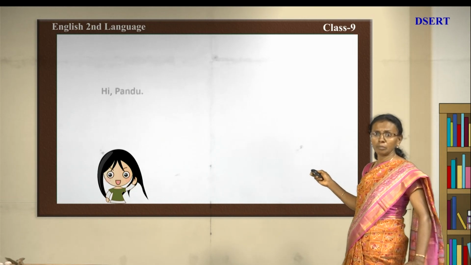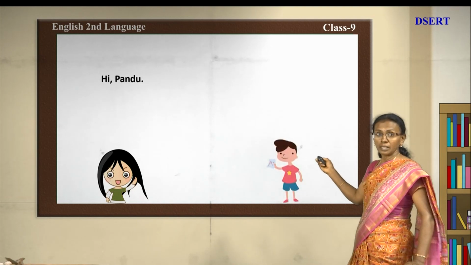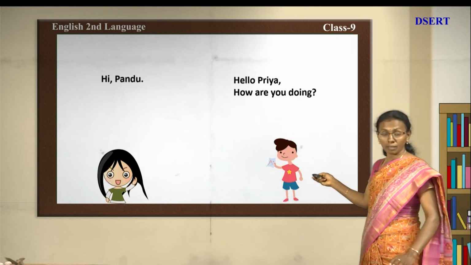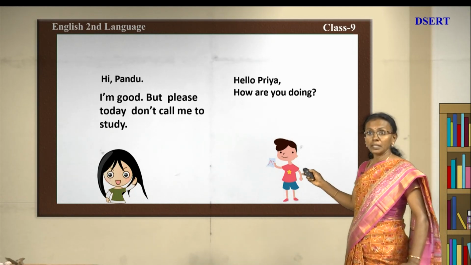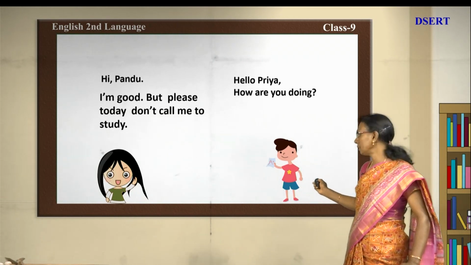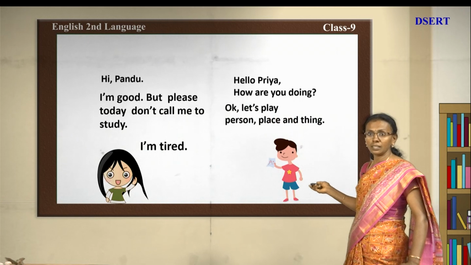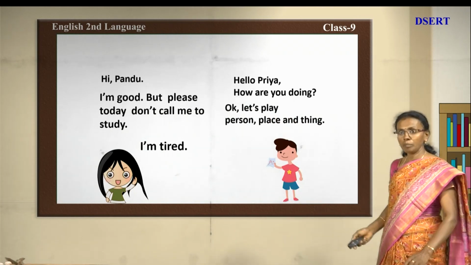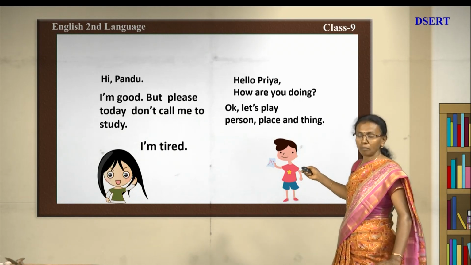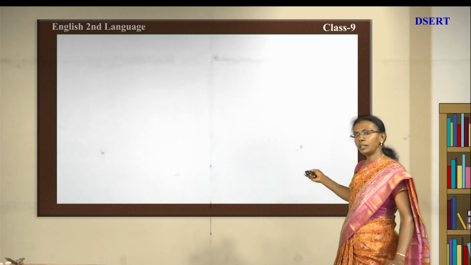See here, you can see a person coming. She is telling, hi Pandu. So Pandu, what does he say? Hello Priya, how are you doing? I am good, but please today don't call me to study. So she is telling, please don't call me today. Why? I am tired. She is telling she is very tired. Okay, let's play person, place and thing. So Pandu is offering a game. Okay, let's all join to play person, place and thing.